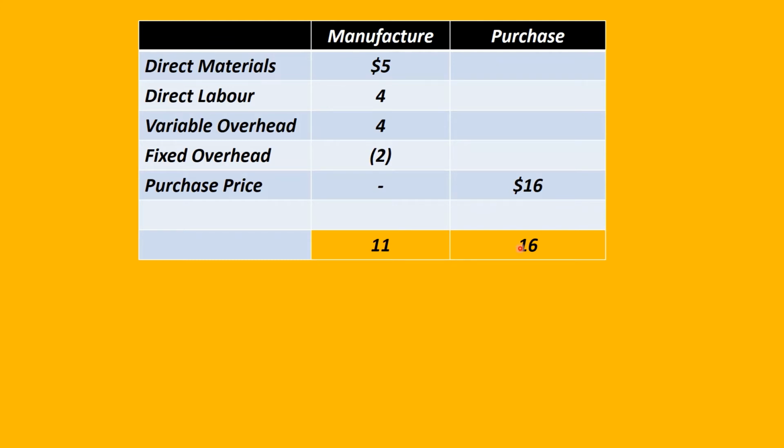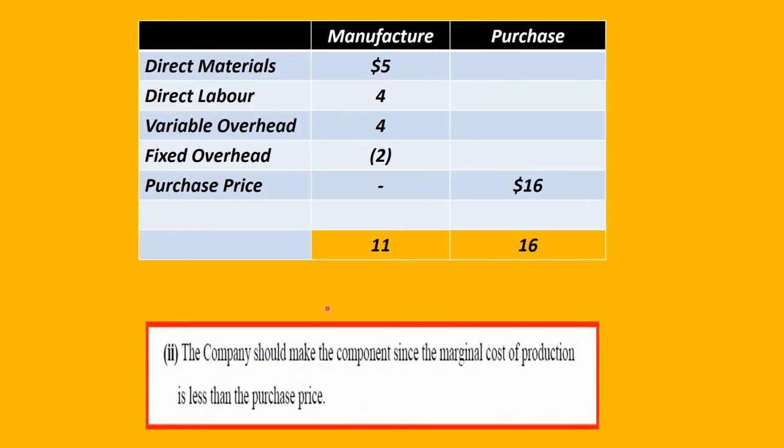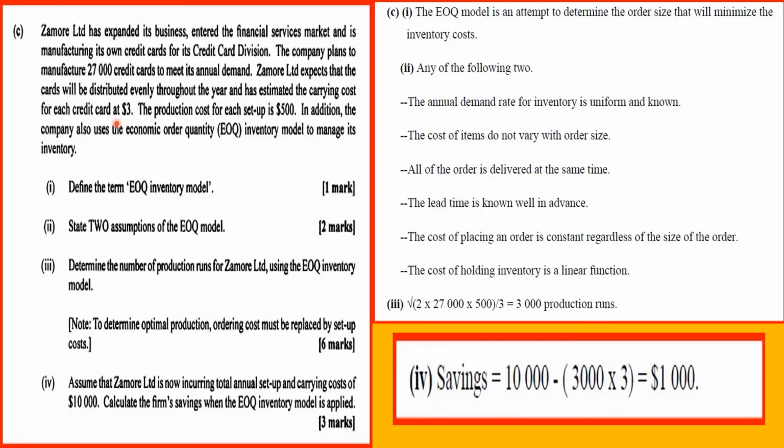So our decision would be the company should make the components, and the marginal cost of production is less than the purchase price. Define the term EOQ inventory model. State two assumptions of the EOQ model. Determine the number of production runs for Zamor Limited using the EOQ inventory model. Note: to determine optimal production, ordering costs must be replaced by setup costs.